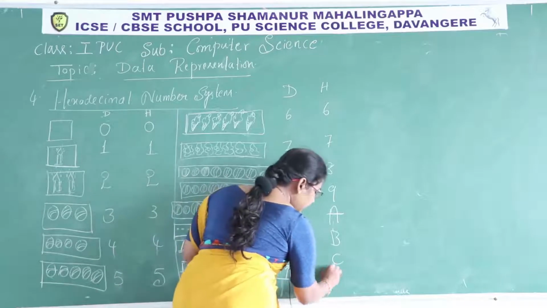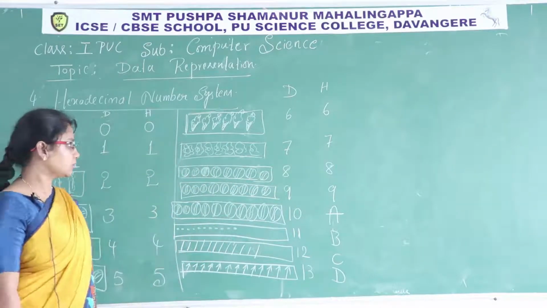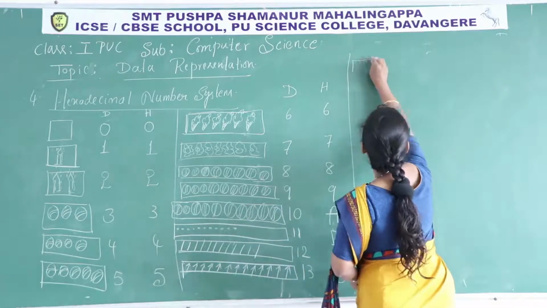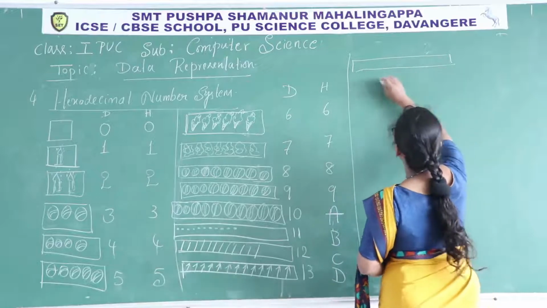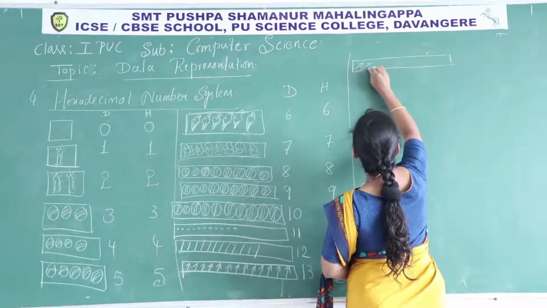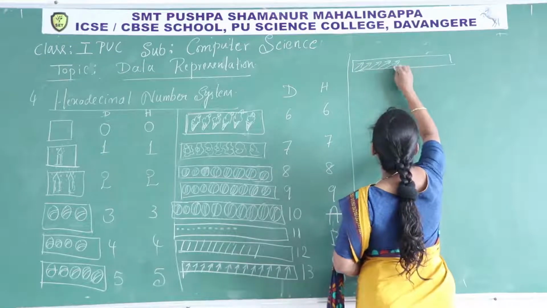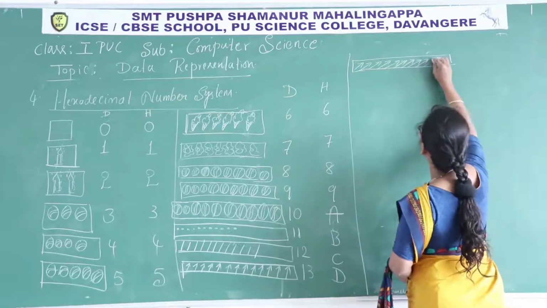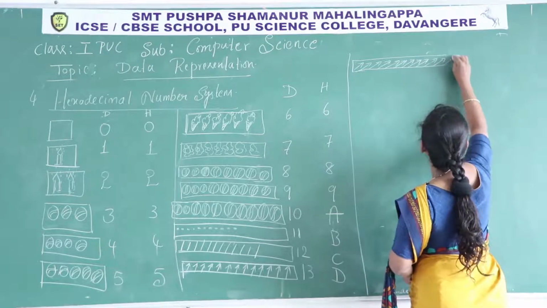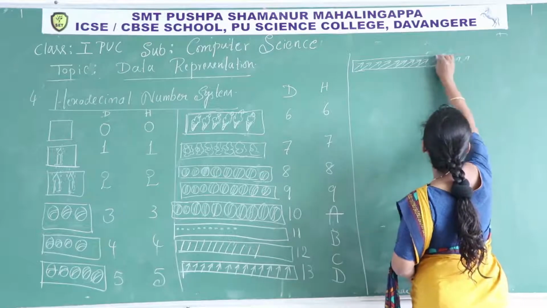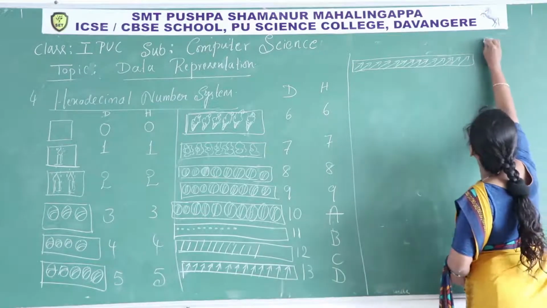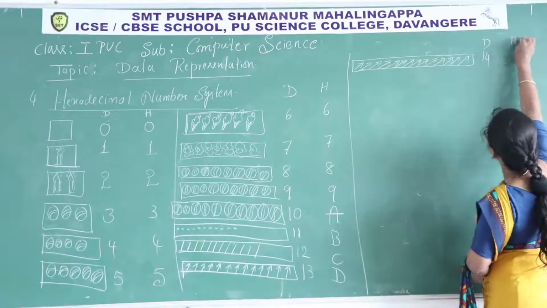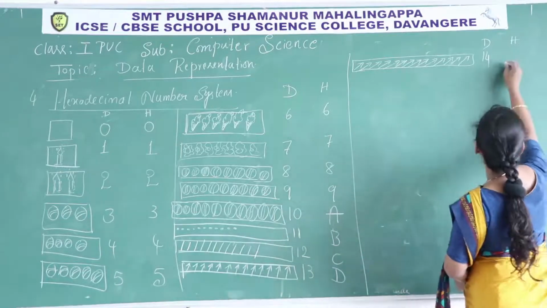In hexadecimal, D. Next, I will take 14 arrows here. 1, 2, 3, up to 14. In decimal, 14 can be written as 1, 4. And in hexadecimal, E.